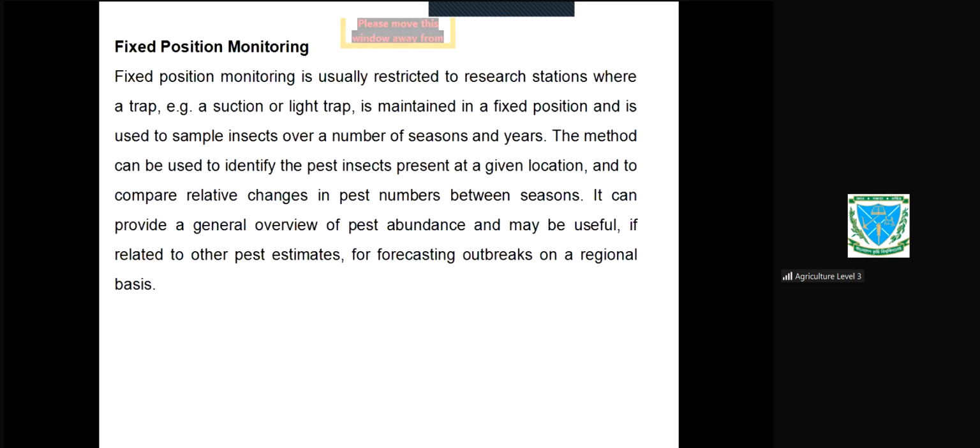The data can be used for big areas in case of field-based monitoring, for forecasting, but the data of fixed position monitoring is applicable to forecast the small area, for a certain area or a certain region. The data can be compared among different regions in case of field-based monitoring, but in case of fixed position monitoring, the data can be compared among different seasons or years and so on, not different regions. Clear? These are the differences. Thank you.